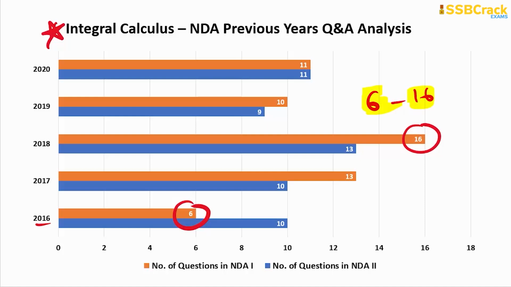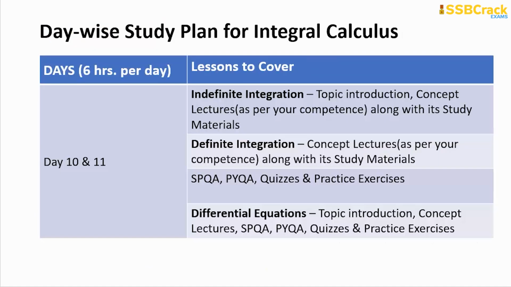And why I am telling you to revise for this topic in last 30 days, because this topic is again a scoring topic, a formula based chapter, wherein you must know the important integration formulas, the standard results for the integration. In other words, the integration of standard functions. So you shall recap importantly in the last 30 days of preparation all those integration formulas. Okay, and that will definitely give you a good score, and definitely the full score for each and every question on this topic. So let's discuss then the study plan for the same, that for 6 hours per day on day 10 and 11. 2 days I have given, because there are 3 topics for you to cover up.